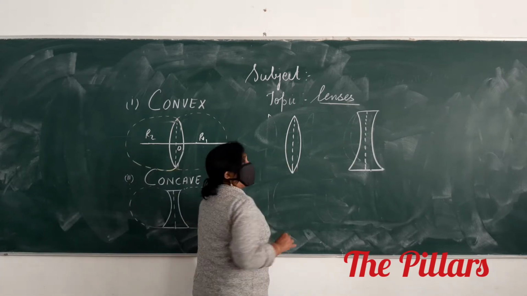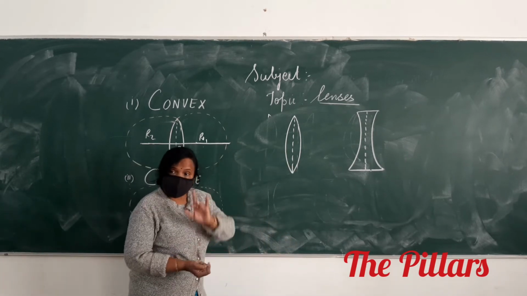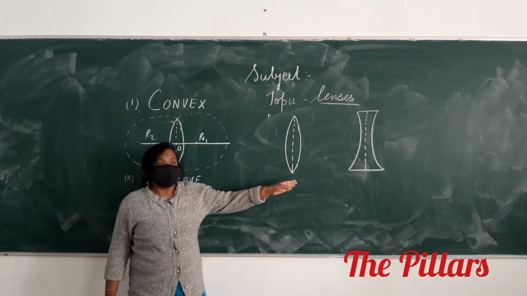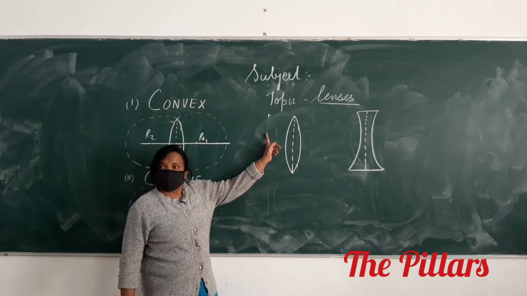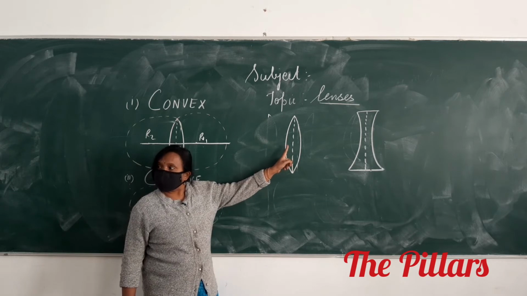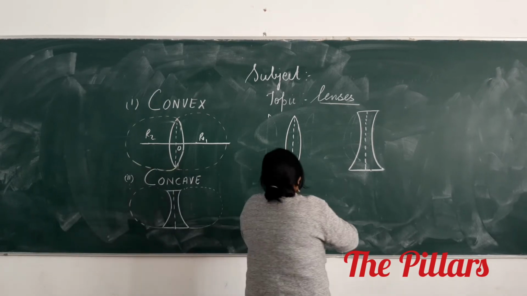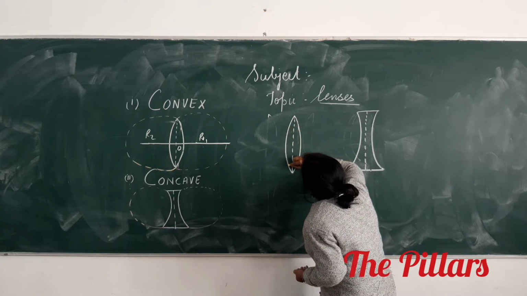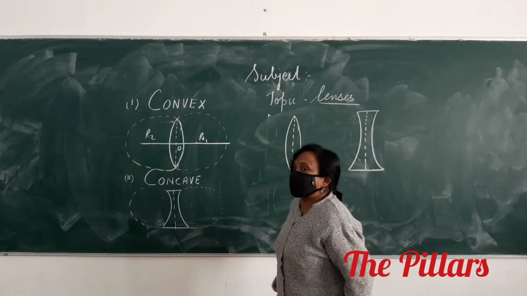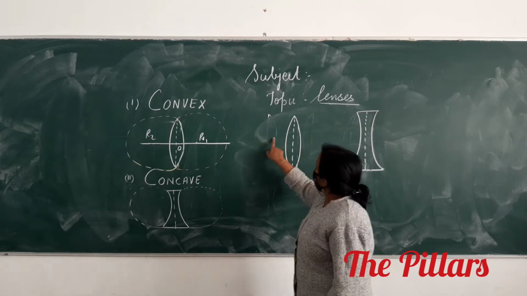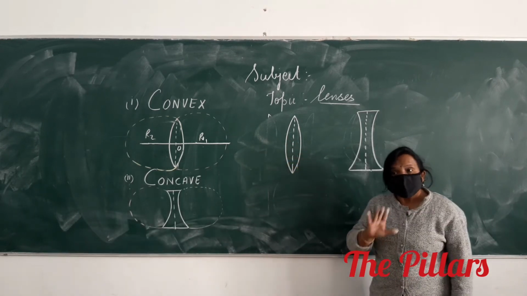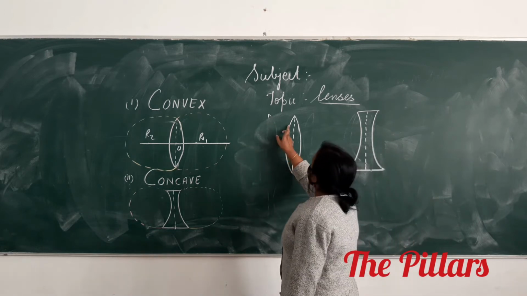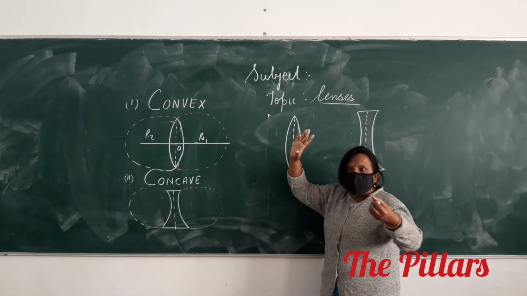Now, when we talk about optical center, first of all, why do we draw this line? The other day I told you, this is air, and this is glass. They are together. See, this surface will act as the interface between air and glass. So the moment the light ray strikes this, refraction will take place.